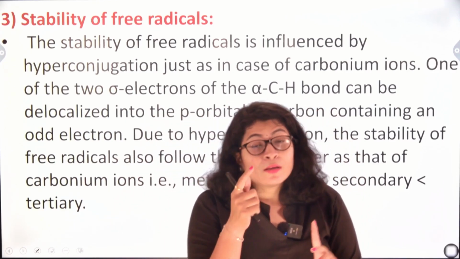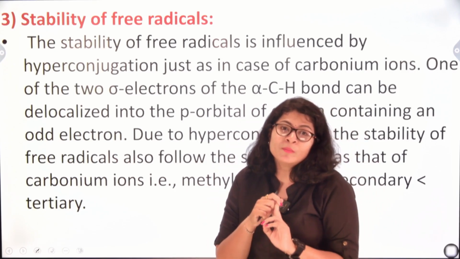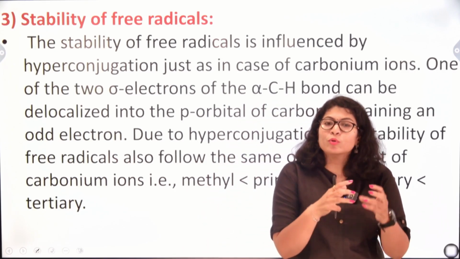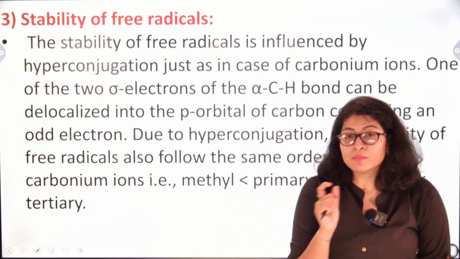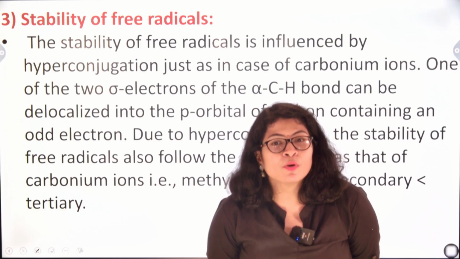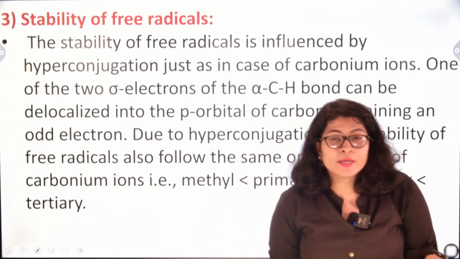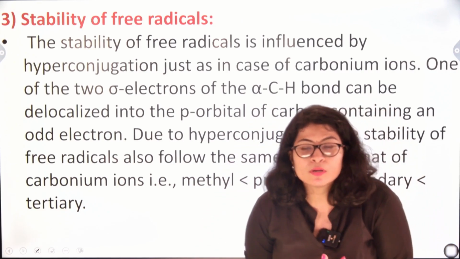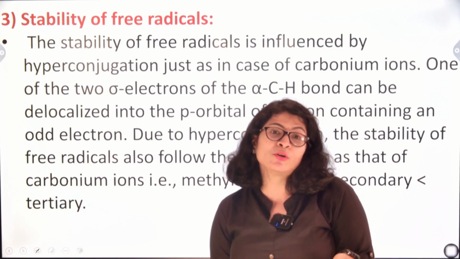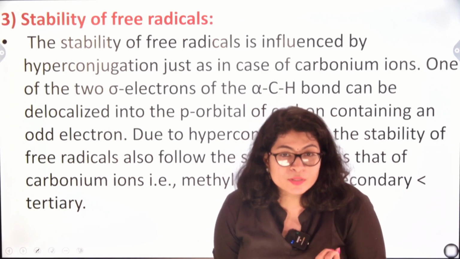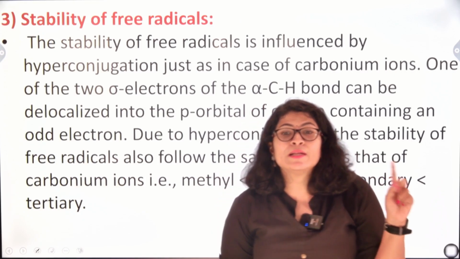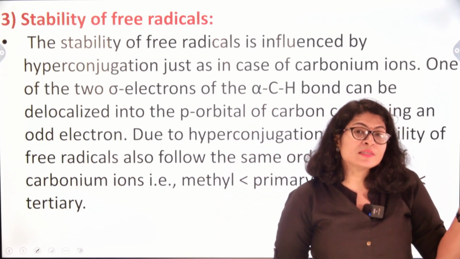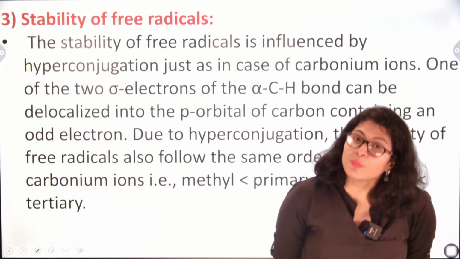One is that the carbon or the other group can emerge stronger and pull the shared electrons towards itself. Suppose carbon comes out stronger, then carbon will pull both the electrons towards itself, acquire a negative charge, and the group leaving the carbon will acquire a positive charge.